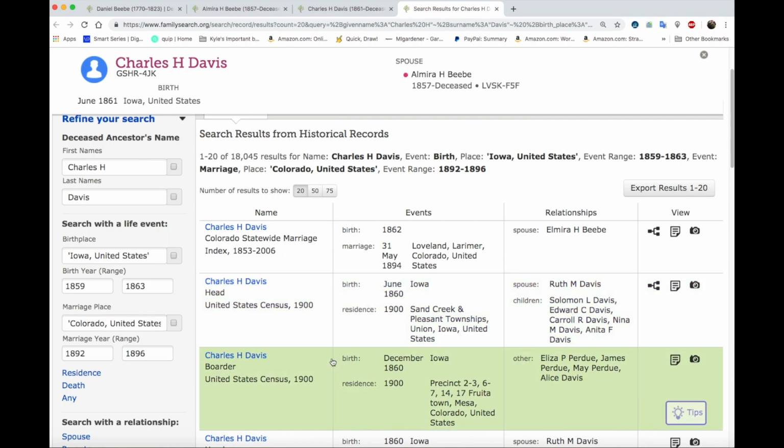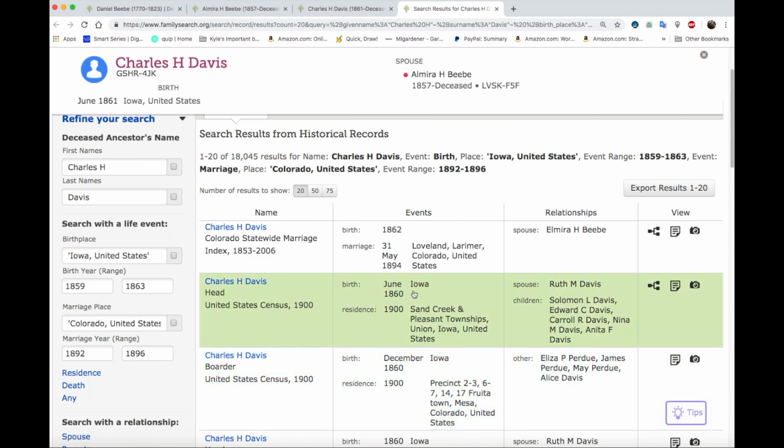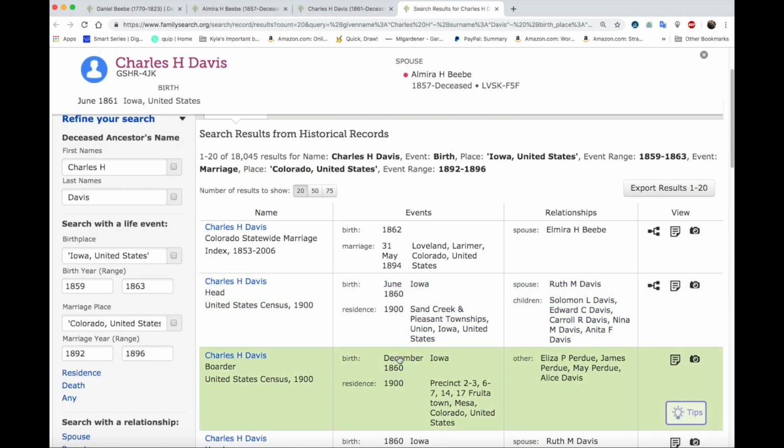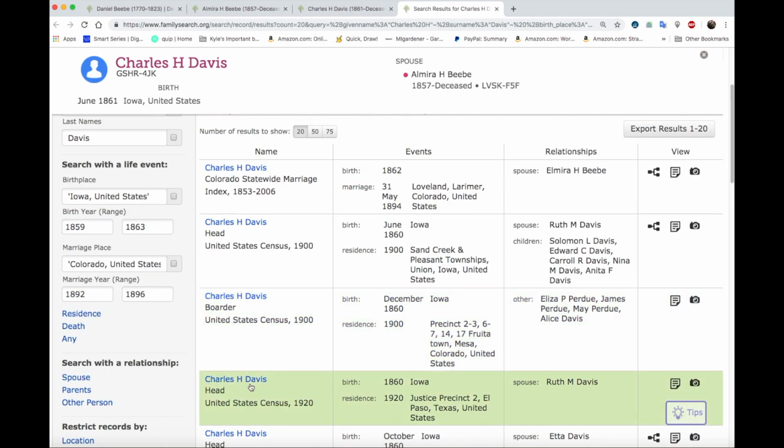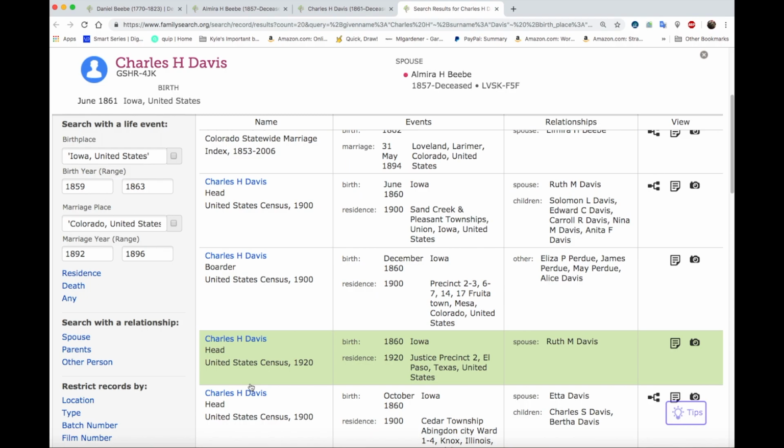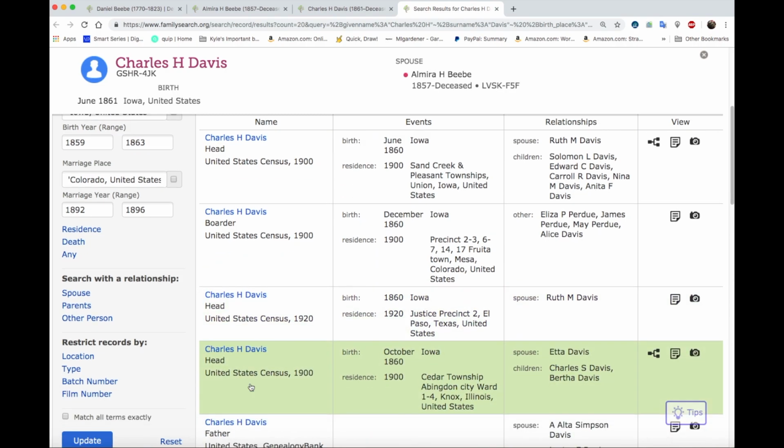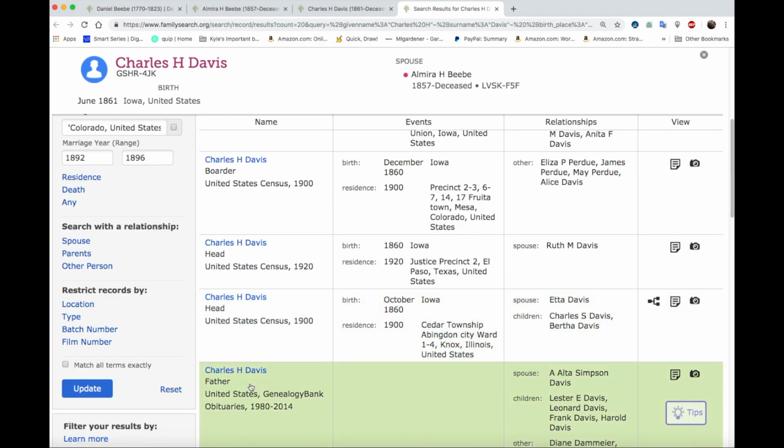What the heck? So there's another Charles H. Davis. Why would you have 2 different birth months? So we need to be careful.